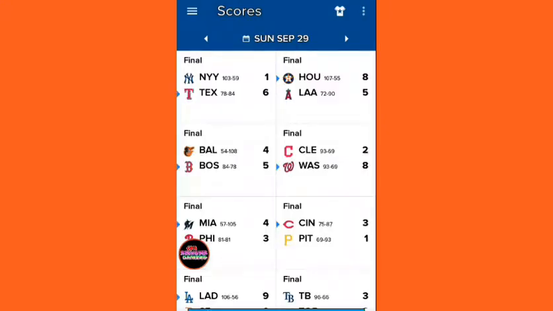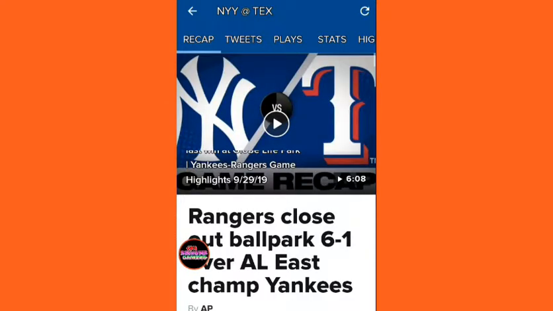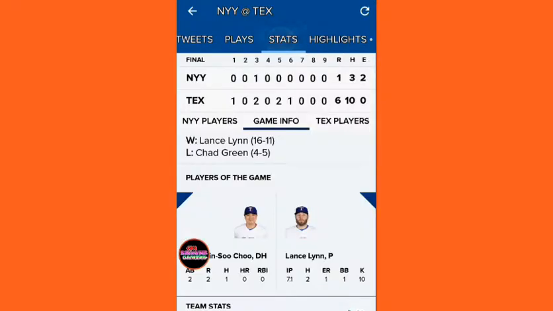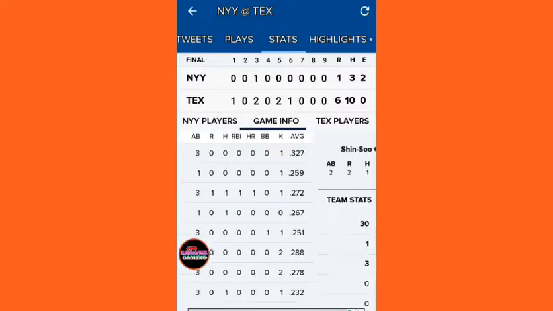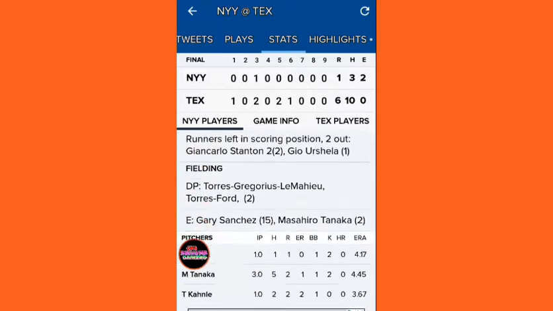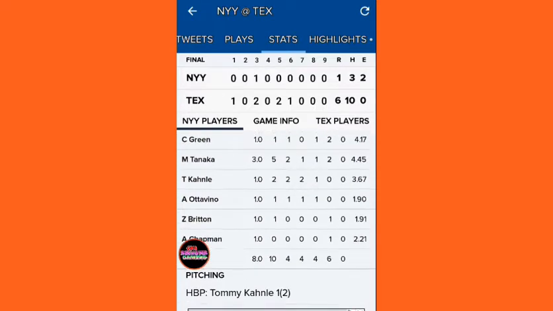Okay, let's go to September 29th. And I'm going to show you a case of where they were bullpenning. They ended up losing this game, as you can see, 6-1. Let's look at the New York players and go down to pitchers. And you can see here's an example of them bullpenning: Chad Green, Tanaka, Kahnle, Ottavino, Britton, and Chapman. As you can see, Kahnle had a couple earned runs, couple hits here, just in 1 inning. So this gives us a look at an example of how they do their bullpenning.